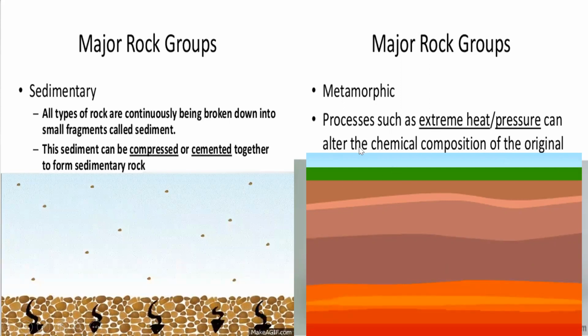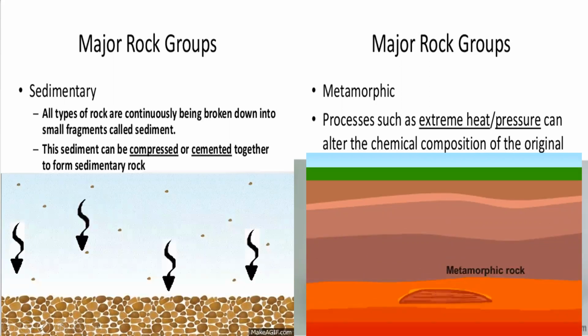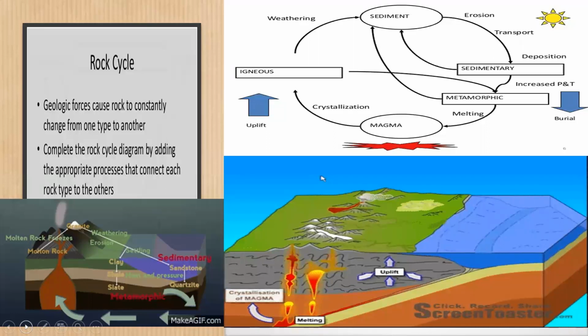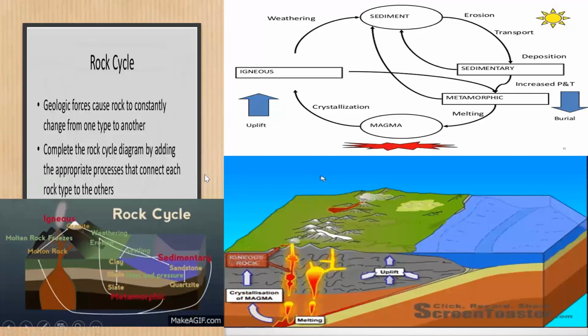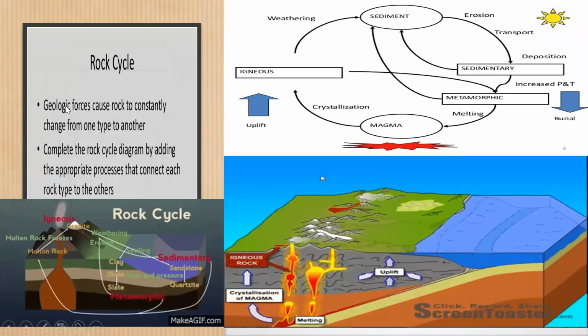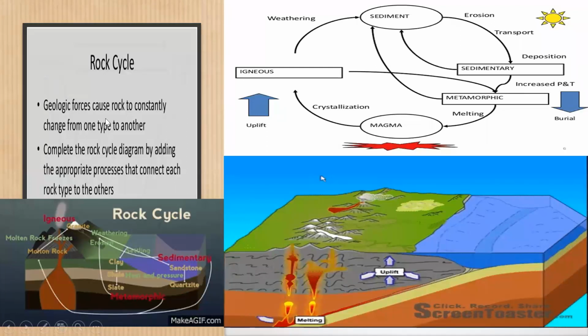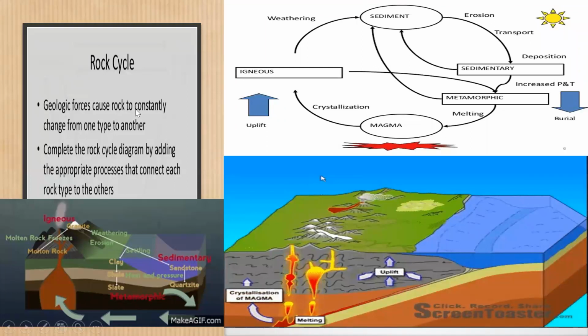Actually, the basic chemical composition will be changed in the case of metamorphic rock. Now, how is the rock cycle formed? Observe these pictures. Geology, earth sciences, is the study of the Earth. Forces cause rock to constantly change from one type to another. Complete the rock cycle diagram by adding the appropriate processes that connect each rock type to the other.